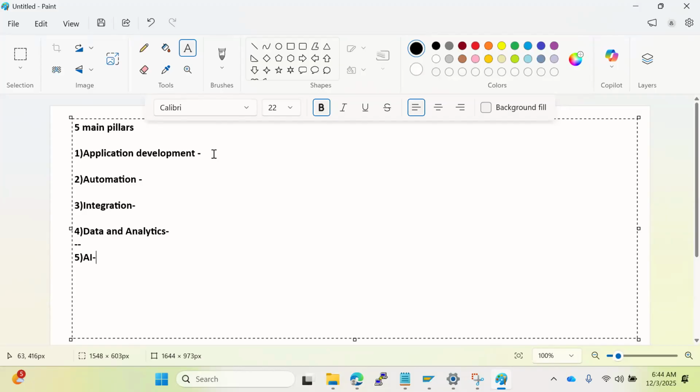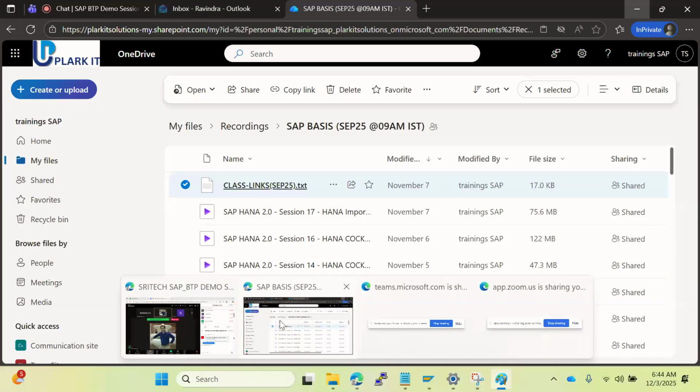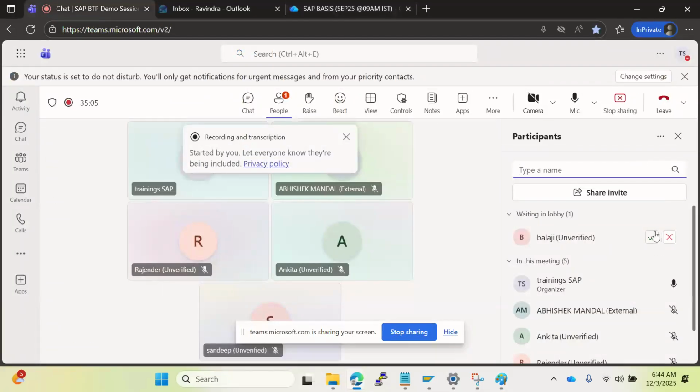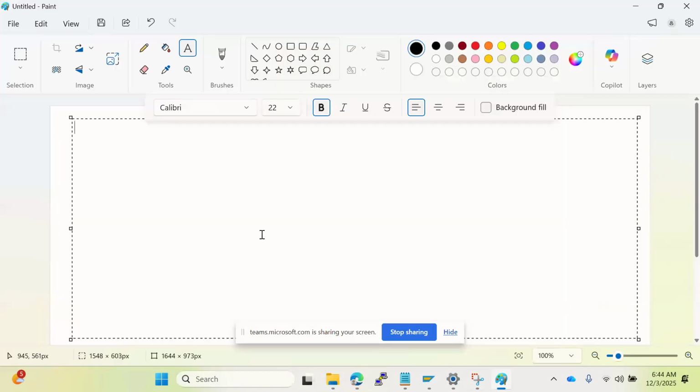Sir, one more thing we also heard about the BTP, they provide the tools for extending the SAP systems and applications. That is fine, but one more thing we heard about is RISE with SAP. And also one more thing we heard about is why the companies are moving to the BTP, business and technical reasons. Why are companies moving to the BTP here, right? They can also extend their landscape, right? They can also use their existing landscape with BTP. Then why are companies moving here, right? So the main reasons are here.